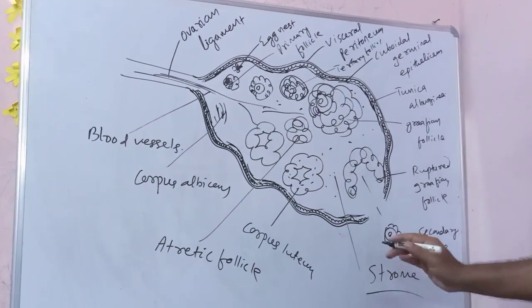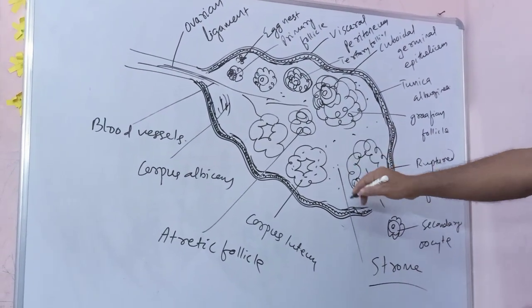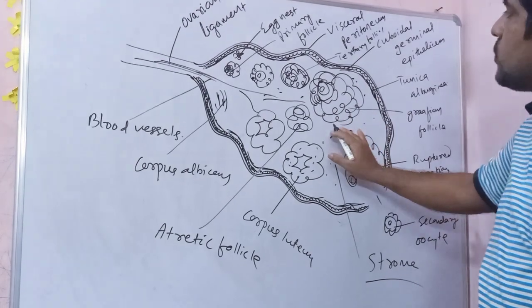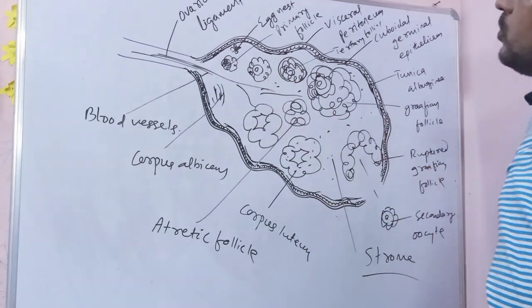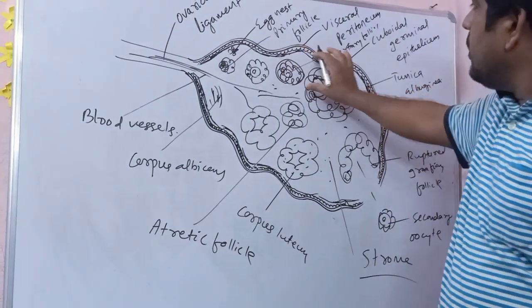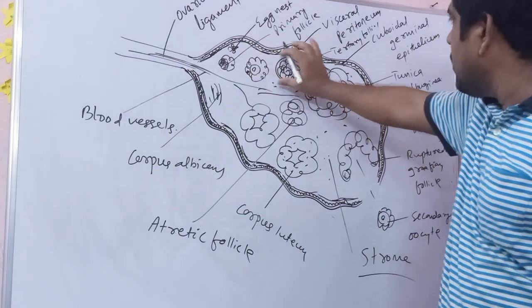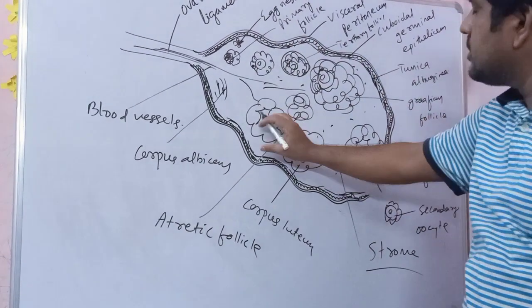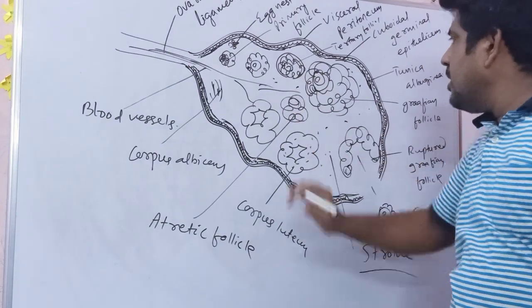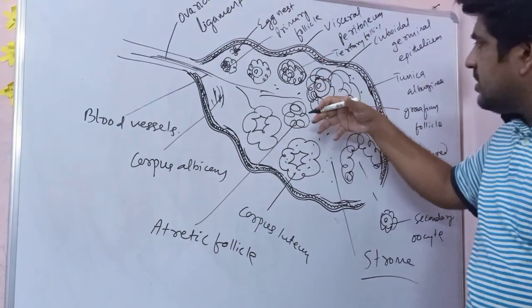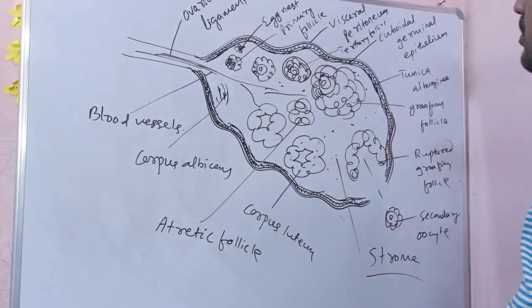This is the LS, longitudinal section of ovary. The internal part of the ovary is called stroma. Stroma is divided into the outer dense layer, which is the cortex, and the inner less dense structure, which is the medulla.